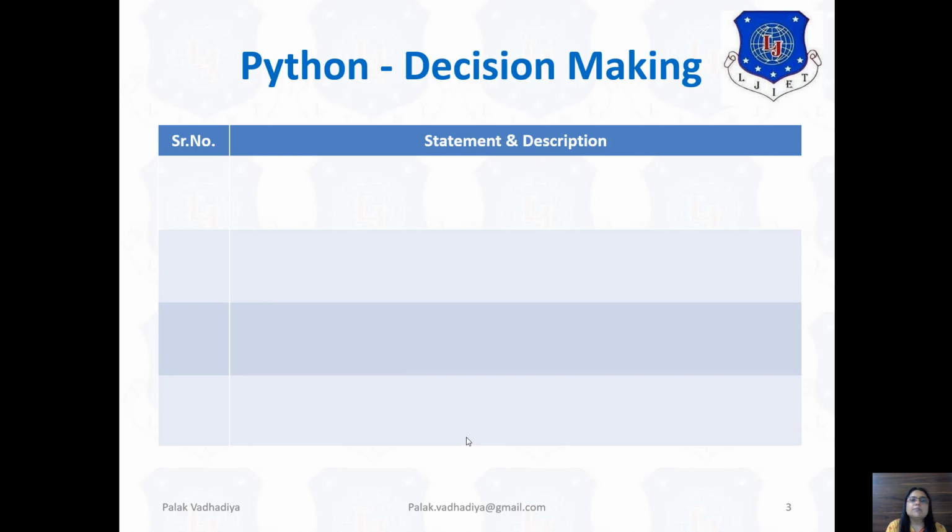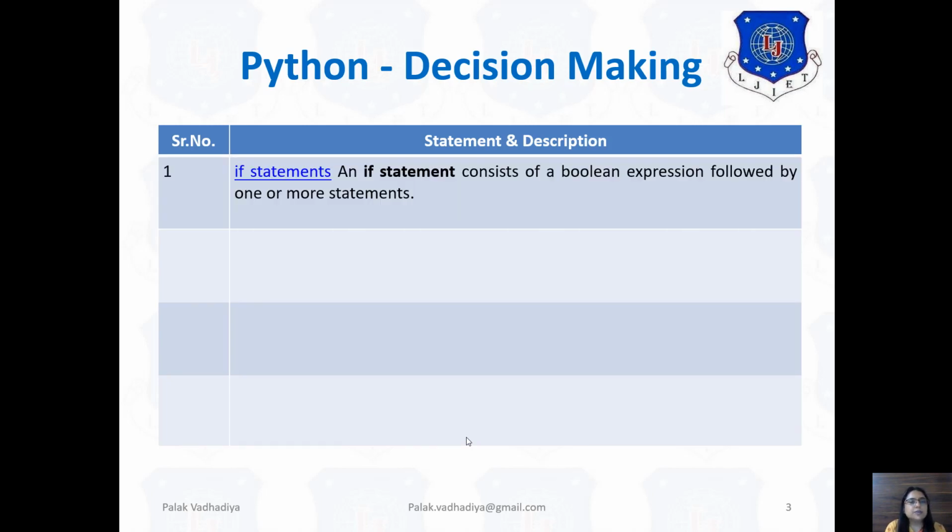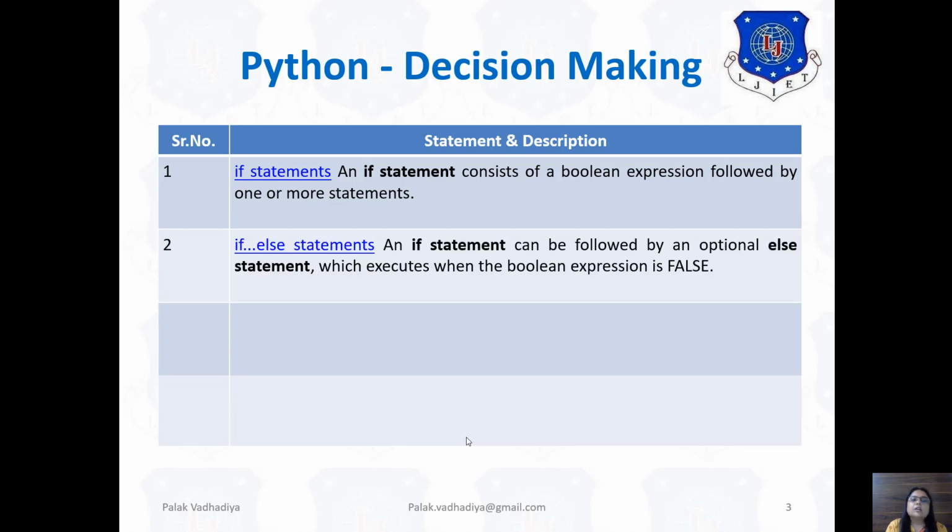Now we will discuss some Python decision making statements. The first statement is the if statement. An if statement consists of a Boolean expression that is followed by one or more statements. So after the if statement, you can write one statement or more than one statement. Now the second is the if-else statement. An if statement can be followed by an optional else statement, which executes when the Boolean expression is false.